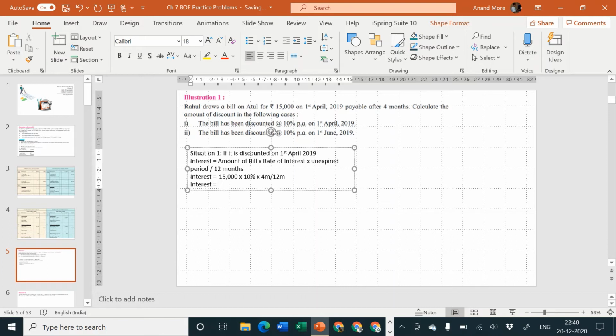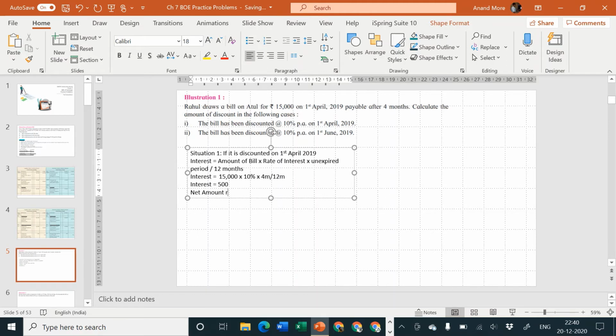1,500, and this 1,500 is for full year, but we are going to consider only for 4 months. So into 4 divided by 12, that goes to how much? So 4 by 12 is equal to 1/3. So 1,500 into 1/3, that goes to how much? 500. So interest is equal to 500.